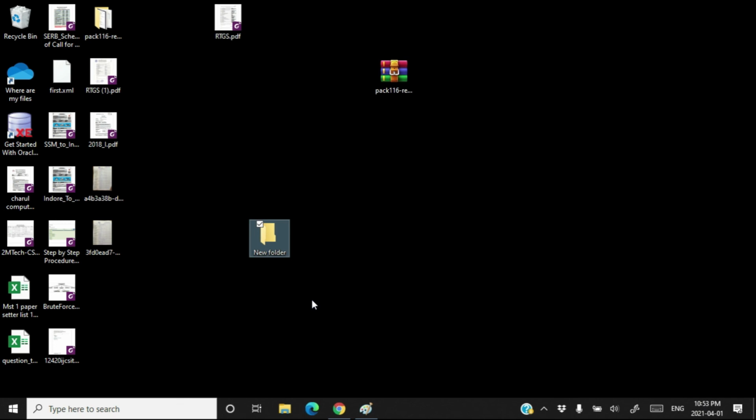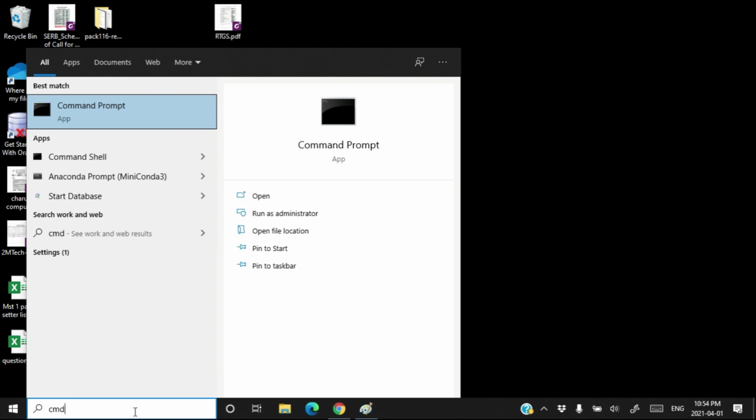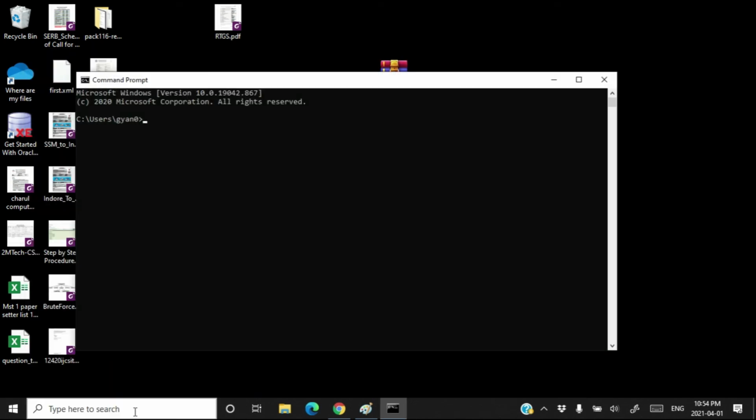Now let's talk about the command line interface. When you have to do something by using the command line, the question is how to open the command line. In Windows 10, click on this white box and type CMD and press enter. This is your command line interface.